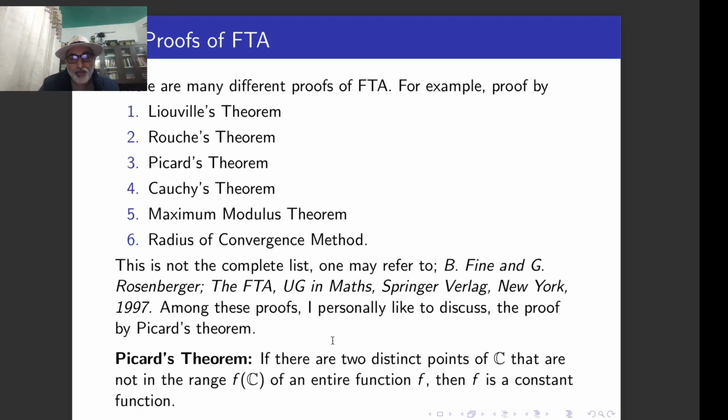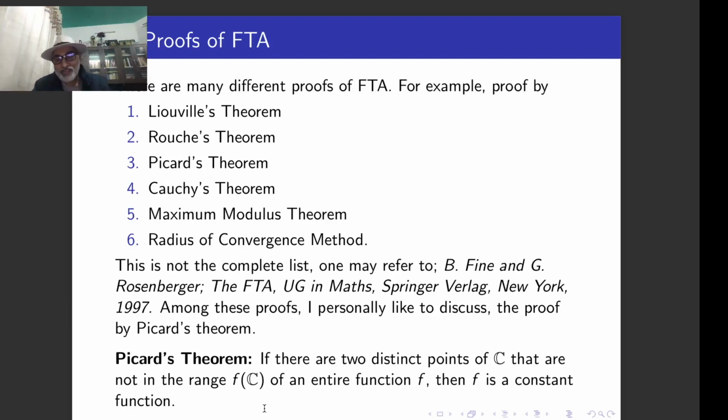I mean, suppose you have two points, z1 and z2 in C, for which you don't have any pre-image under f. In that case, we say that z1 and z2 are omitted values, the exceptional values, because f is not assuming those values. And Picard's theorem says that if that is the case, then that entire function has to be a constant function. This is Picard's theorem.